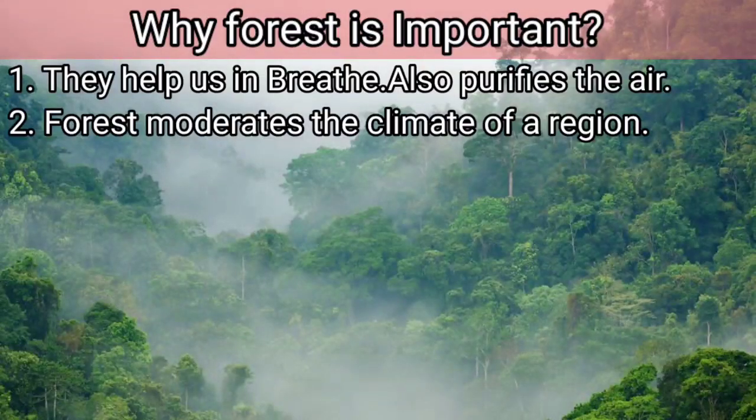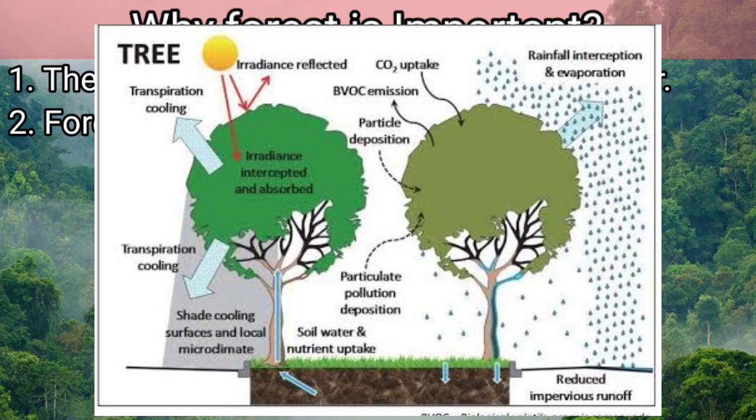Another point is the forest moderates the climate of a region. It is very beneficial to have a vegetation cover over the forest area because it ensures the regulation of temperature and the precipitation in that particular place.